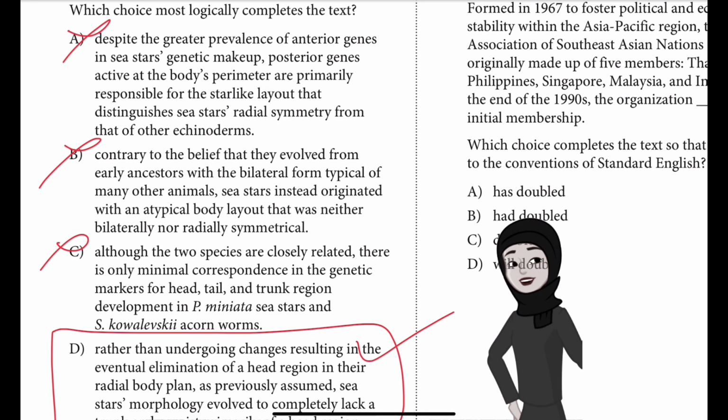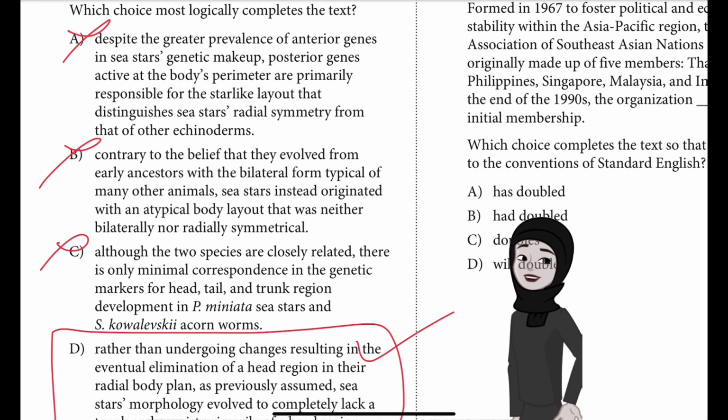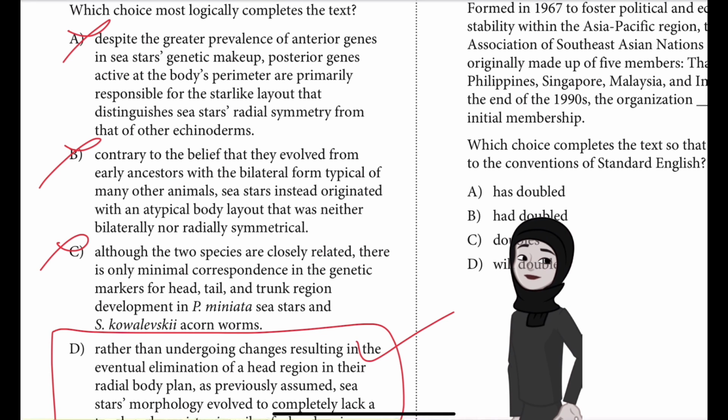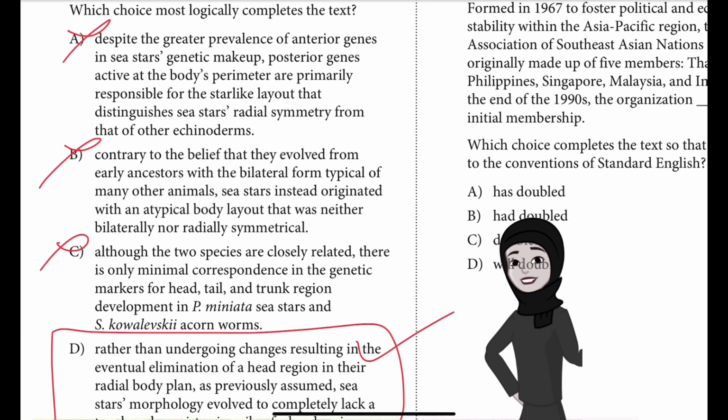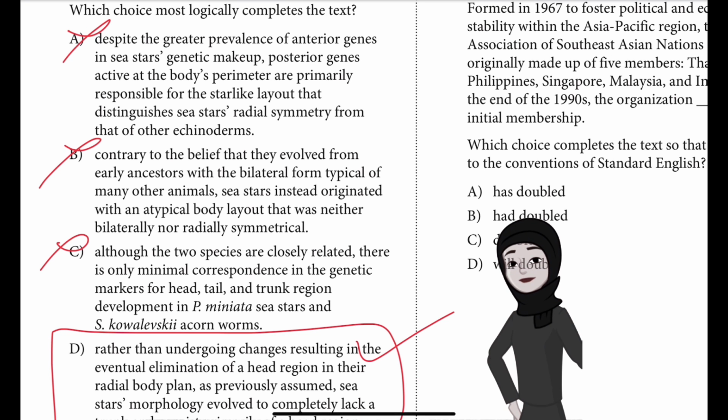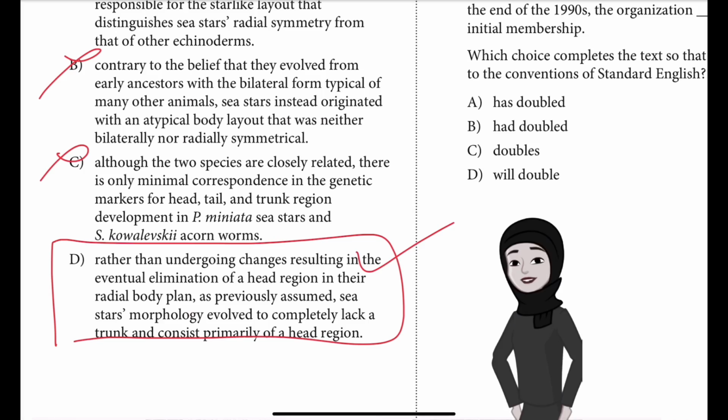Choice C is incorrect because the text suggests that Formery et al. were able to make determinations of P. miniata sea star's body plan based on the comparability of genetic markers between P. miniata and S. kowalevskii acorn worms. The text indicates only that little or no activity was observed in certain types of genes associated with body development in P. miniata, not that those genes turned out to largely differ from body development genes in S. kowalevskii. So I hope that's clear.